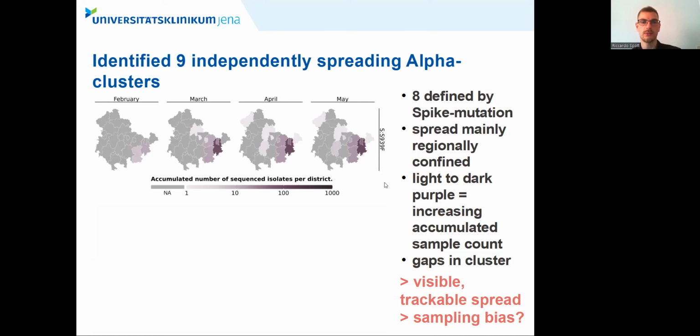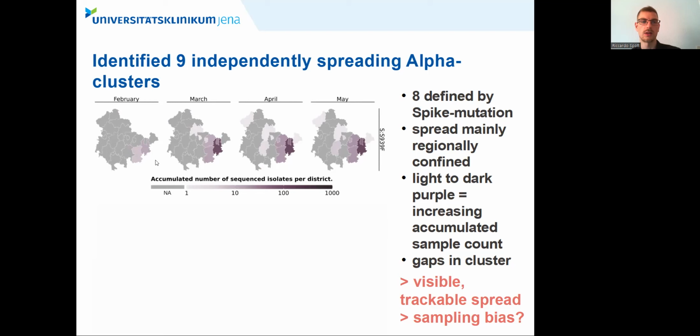Here we see now an example cluster, S939F, also defined by a spike mutation as indicated by the leading S, and it spread over the course of 4 months, beginning in February and lasting until May 2021. The gradient from white to dark purple here reflects an increasing amount of sequenced isolates per district over all months.